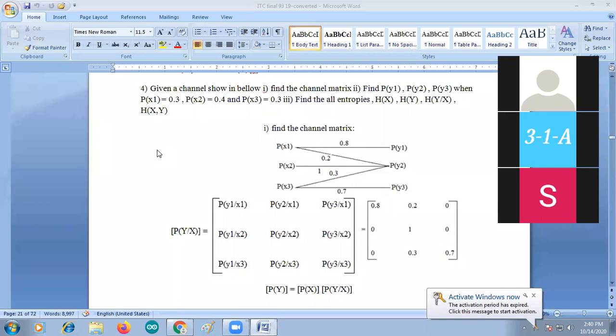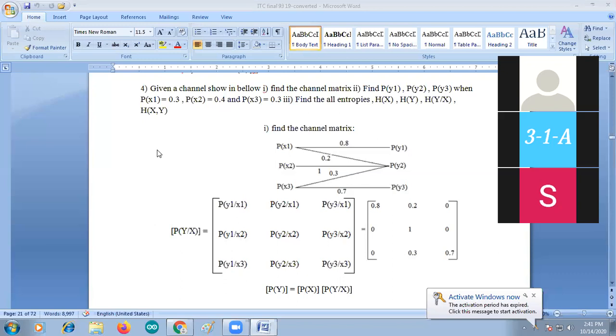What are the channel paths here? x1 to y1 is 0.8. x1 to y2 is 0.2. x2 to y2 is 1. x3 to y2 is 0.3. x3 to y3 is 0.7.